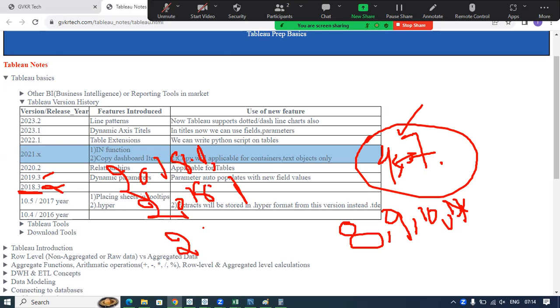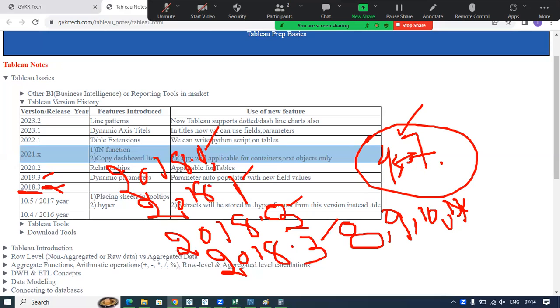If they release one more version in the same year 2018, they keep that as the 2018.2 version. If they release one more version within the same 2018 year, they make it the 2018.3 version. Like that, within 2018 they are releasing 18.0, 18.1, 18.2, 18.3.